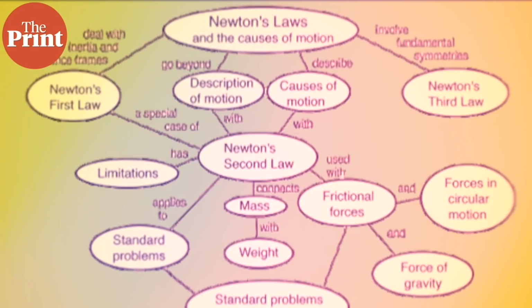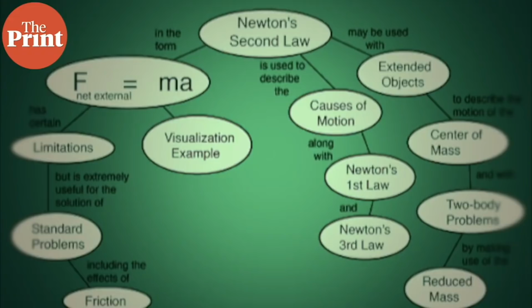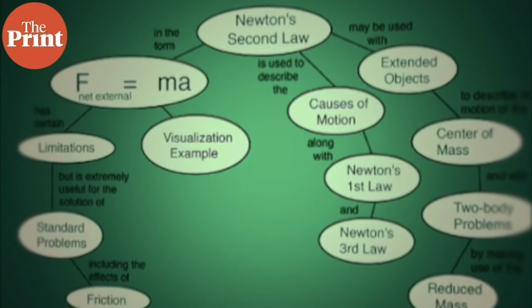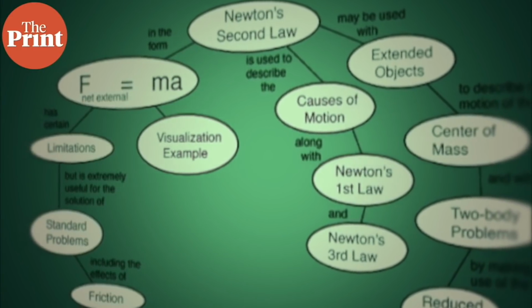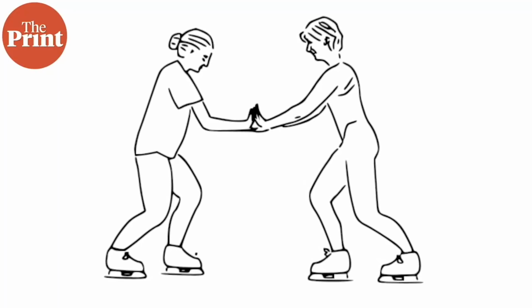In the 17th century, Newton came up with a set of rules and equations that describe the physical world around us. We all know these if we've studied Newton's 3 laws of motion in school. The first law, the law of inertia, states that a body at rest or in motion will continue to remain at rest or in motion unless an external force acts upon it. The second law states that the force acting on an object is the product of its mass and acceleration, F is equal to ma. The third law is that for every action there is an equal and opposite reaction.